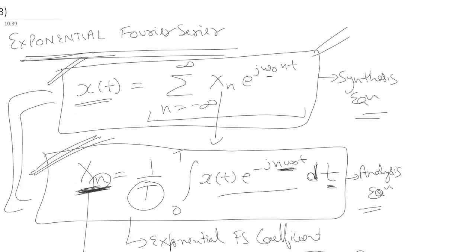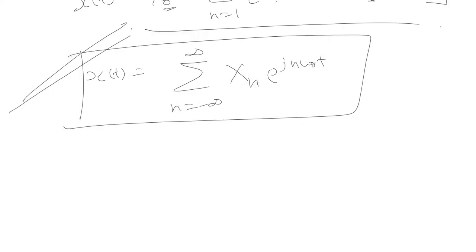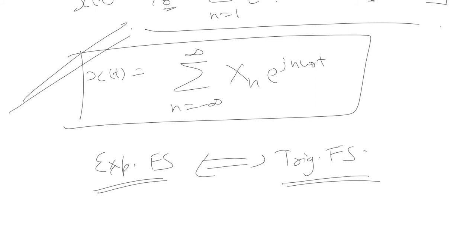So these are the proof of the synthesis equation and the analysis equation. We can say that the exponential Fourier series is not an entirely different concept. It is completely correlated to the trigonometric Fourier series. It is just another way of representing a trigonometric Fourier series, or vice versa. We can say that the trigonometric Fourier series is another way of representing the exponential Fourier series.